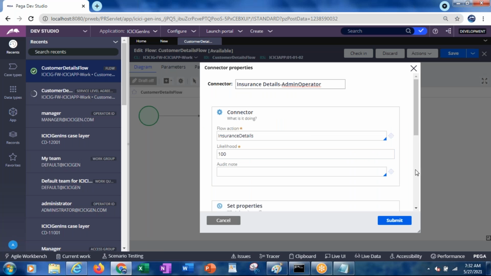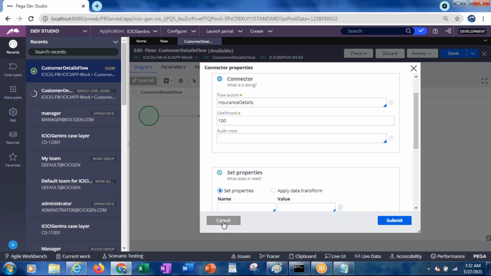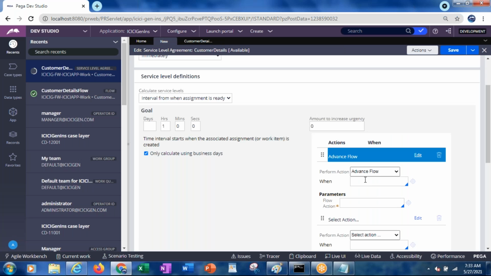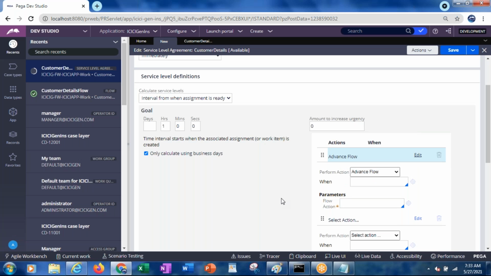What is the flow action name we are referring to here? Insurance details. So without performing the customer details, we can move to the insurance details. That is called advance flow. Here in the flow action you see insurance details, and you can select it. Advance flow means, in the current flow, to which assignment you want to go, you can specify here. Next, what else do we have?